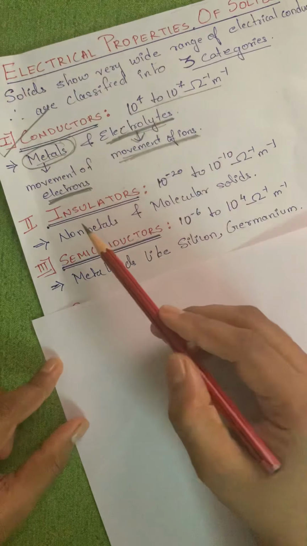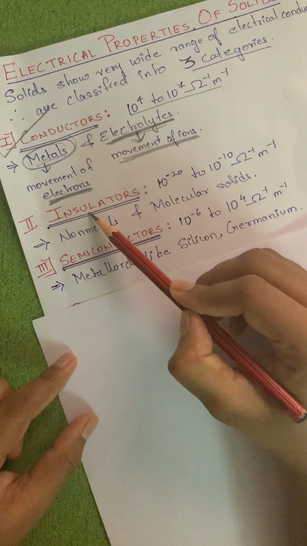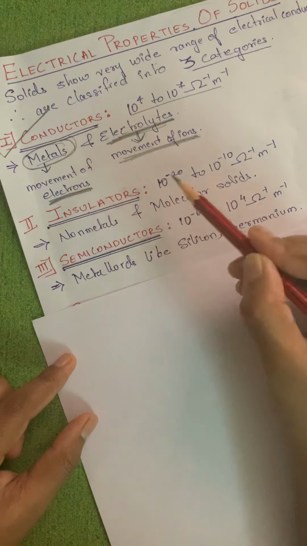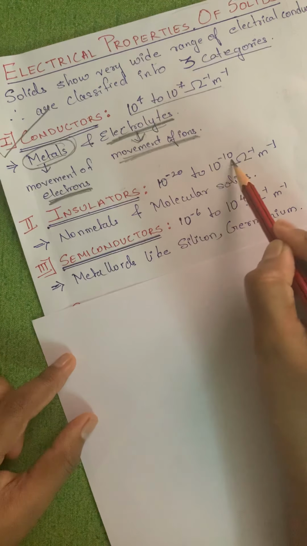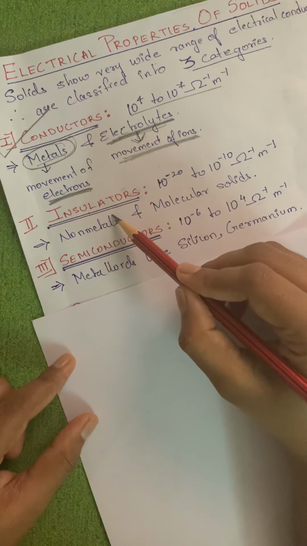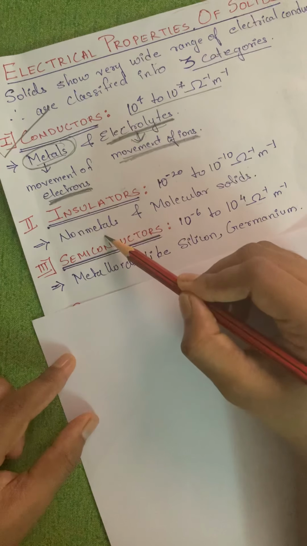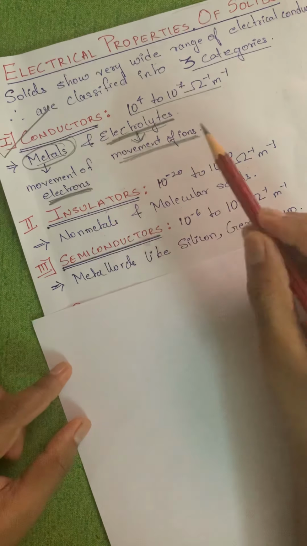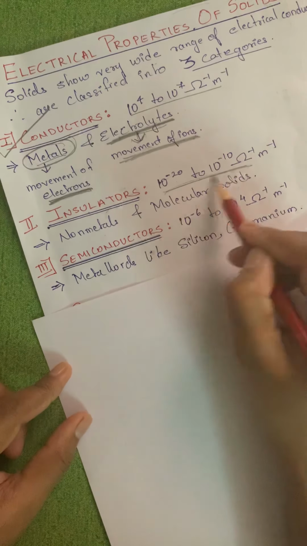The next one is insulators. If the electrical conductivity is in the range of 10 raised to minus 20 to 10 raised to minus 10 ohm inverse meter inverse, then the solids are insulators. Insulators are particularly non-metals or molecular solids. Normally they are bad conductors of electricity, that means they don't conduct electricity as such, so the range is very low.